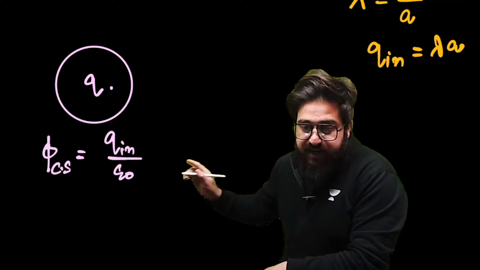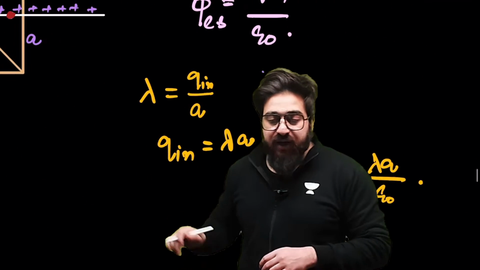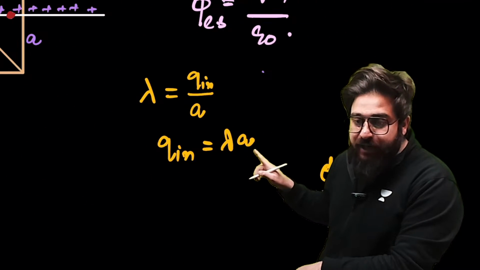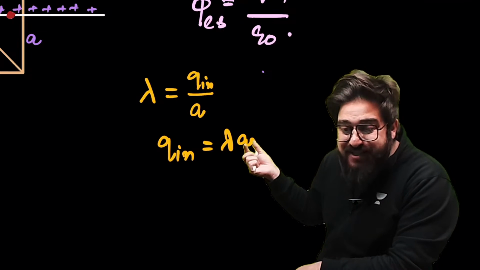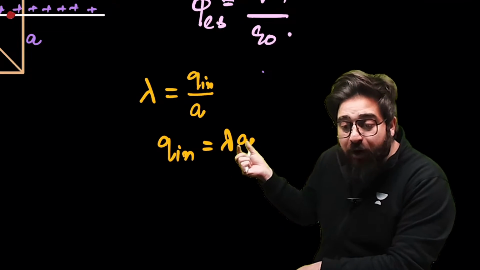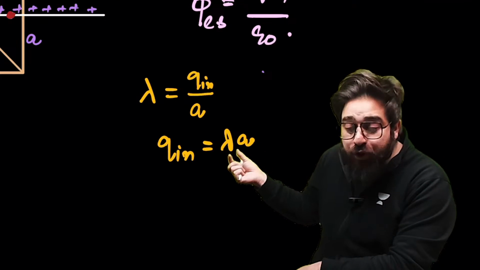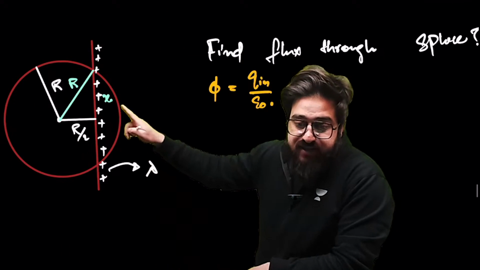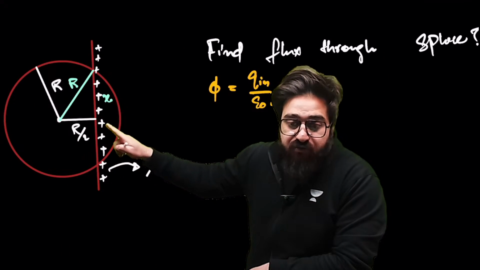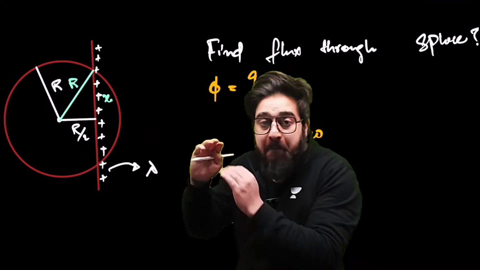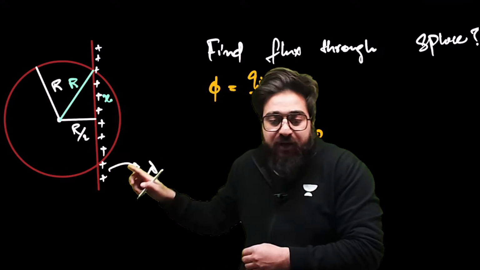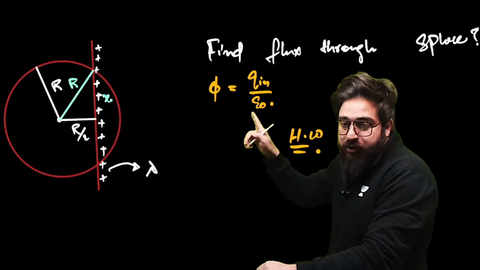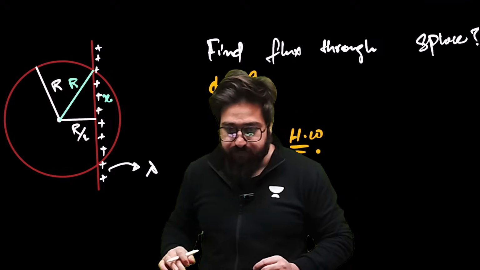In this case, how did you find Q inside? Lambda into A, where A was the length of the rod present inside. Over here, the length present inside is x plus x, that is 2x. First get the value of x, then multiply that x with lambda, you'll get the charge inside, and then put it over here, and you'll get the value.